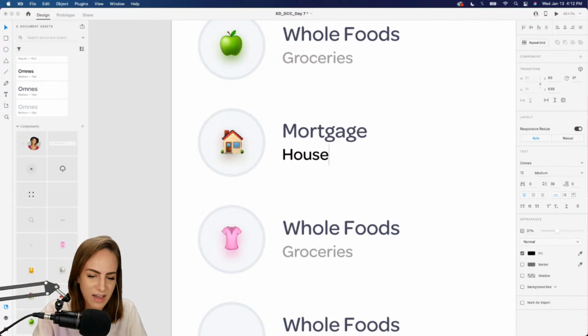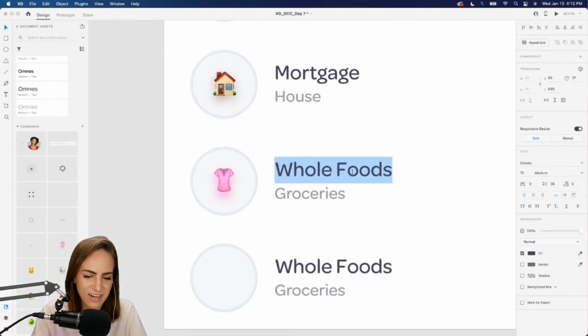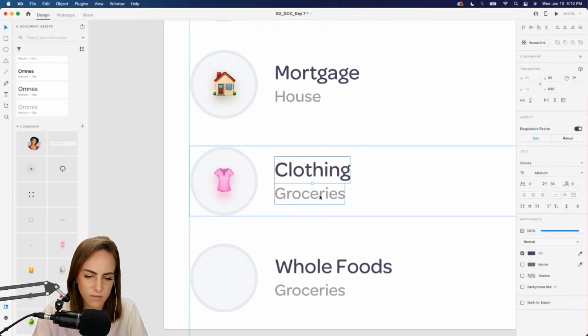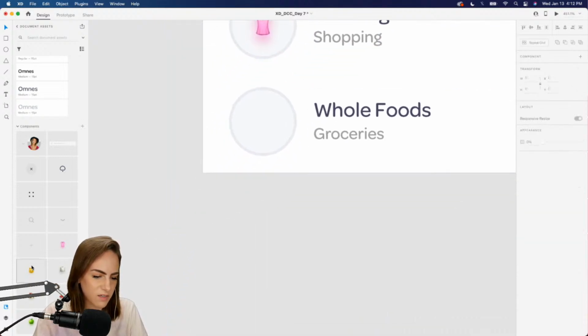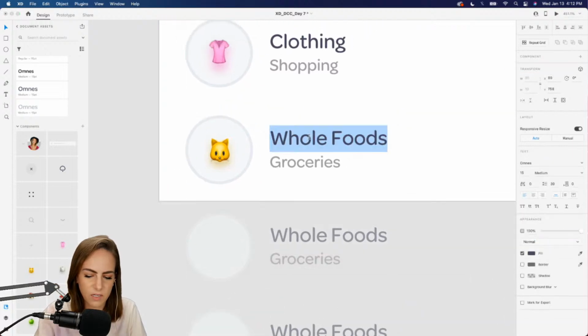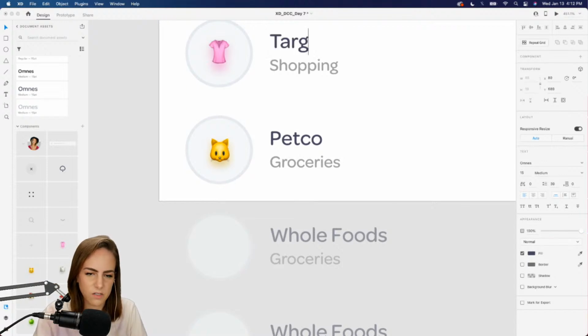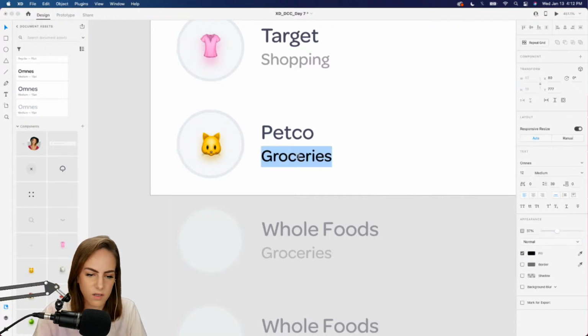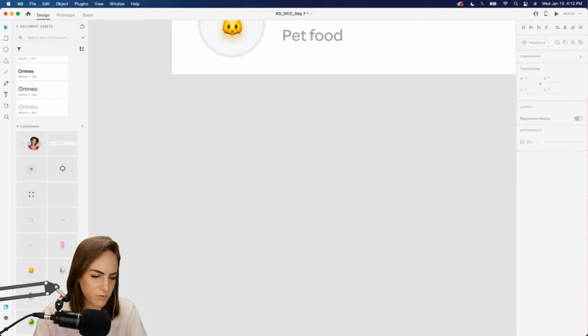So we'll say house, that's the category. This one could be like shopping, clothing, shopping, what else? Pet stuff. So this one could be Petco. Oh, I guess this would be Target since that's the store. And this would be pet food. And we'll just do 2 more.